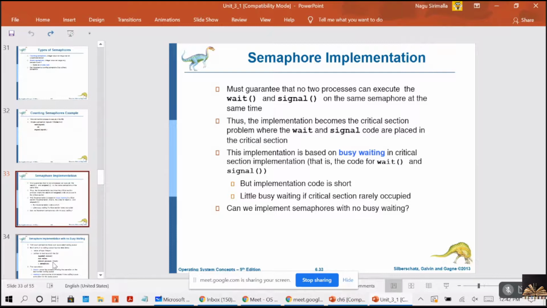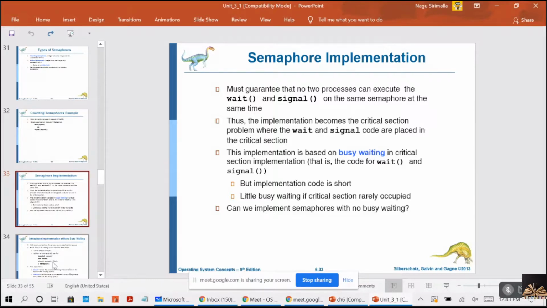So how we are modifying it: when a process executes the wait operation, listen carefully, and finds that the semaphore value is not positive, that means what? Semaphore not positive means some other process is already in the critical section.